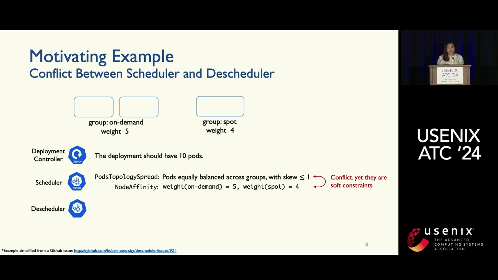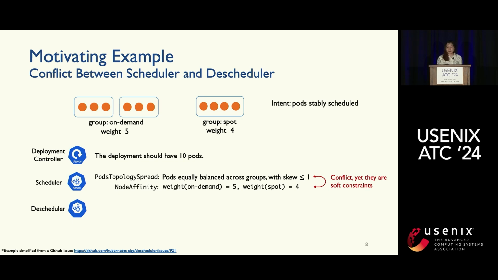But they're OK so far because the user has configured them as soft constraints. So the 10 pods can be scheduled as shown in this figure: the on-demand group has a total of 6 pods, while the spot group has 4 pods. The difference is now 2 pods, which is more than 1. That means the topology spread constraint is violated, but it's still OK because those are soft constraints.